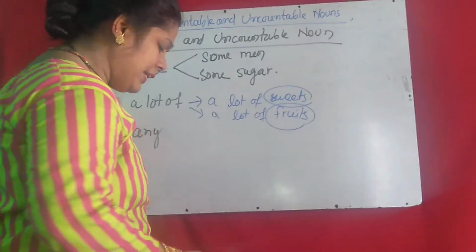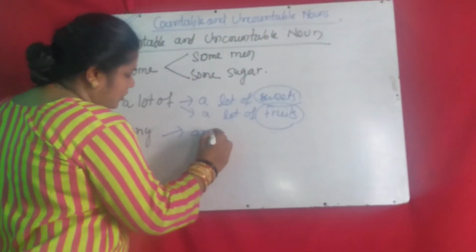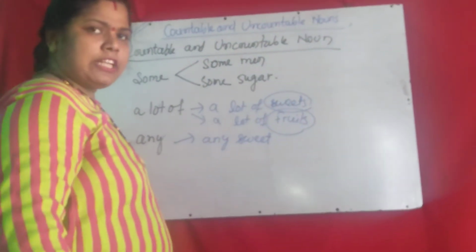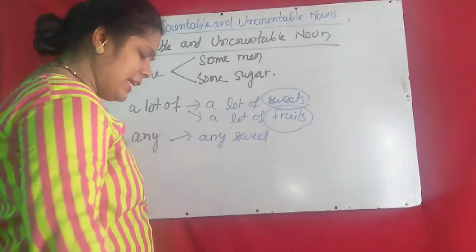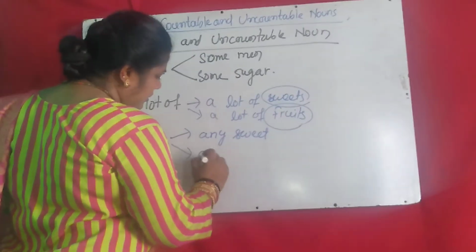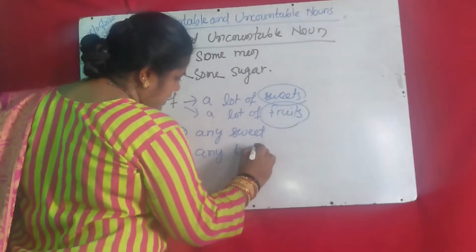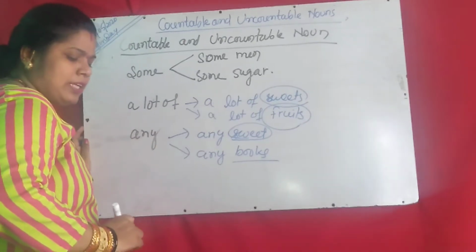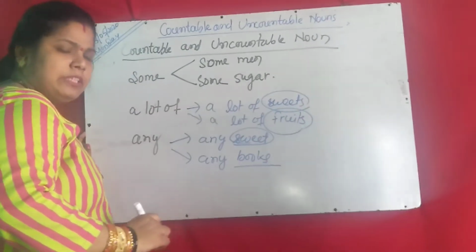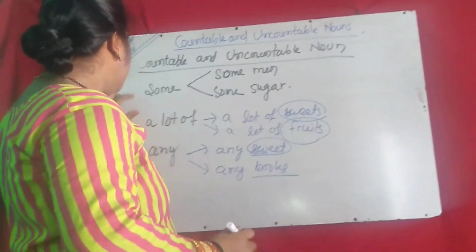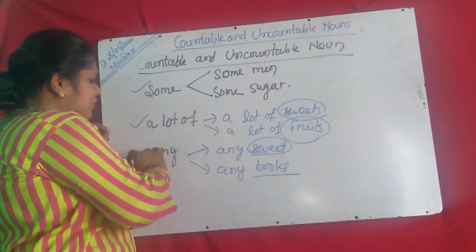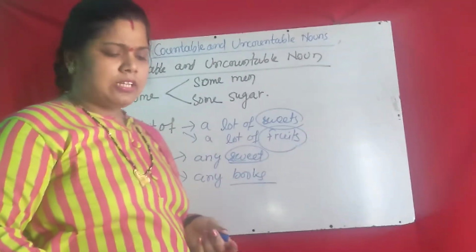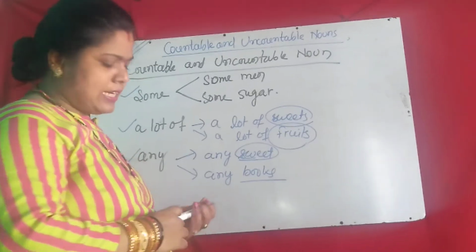Then "any": any sweets, as in "Are there any sweets on the table?" Then any books. Here books is a countable noun, sweets an uncountable noun. Are there any books on the table? There are not any books on the table. So sometimes "some", "a lot of" and "any" are used in both cases, for countable and uncountable nouns. It is a rare case.